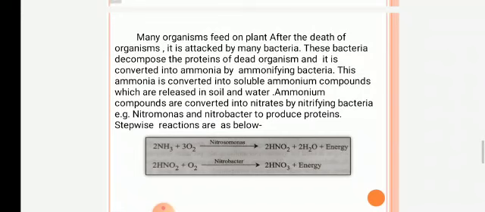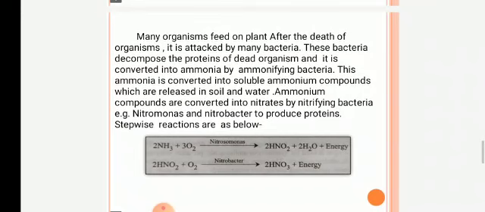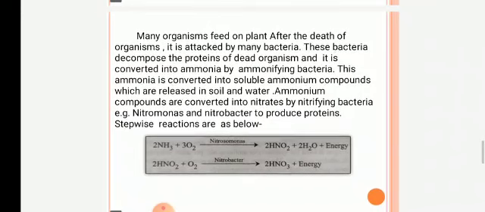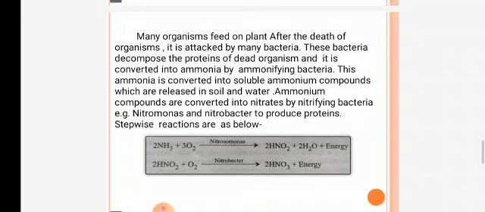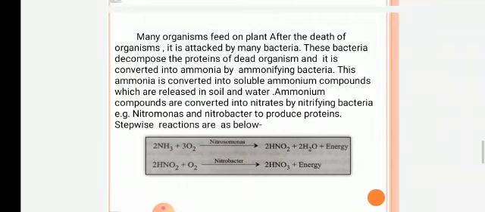After the death of organisms, they are attacked by many bacteria, and these bacteria decompose the proteins of the dead organism, converting them into ammonia by ammonifying bacteria. This ammonia is converted into soluble ammonium compounds, which are released in soil and water. Ammonium compounds are converted into nitrates by nitrifying bacteria.